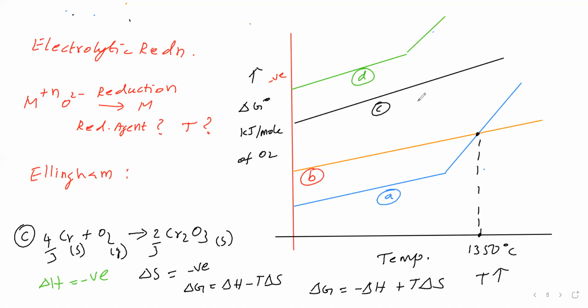Now we'll take another substance. Carbon monoxide with oxygen gives carbon dioxide. Carbon monoxide is gas, oxygen is gas, carbon dioxide is also gas. Let us balance the equation by keeping oxygen as 1 mole, so 2 moles, 2 moles.